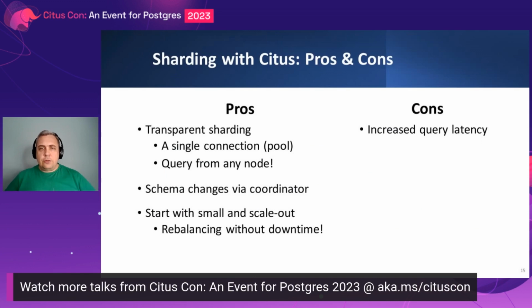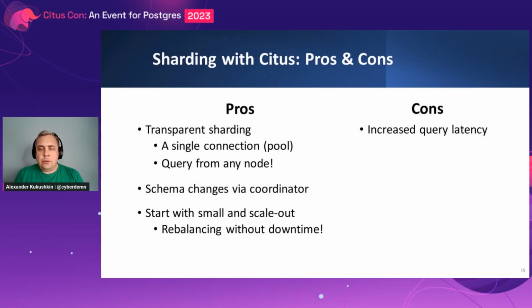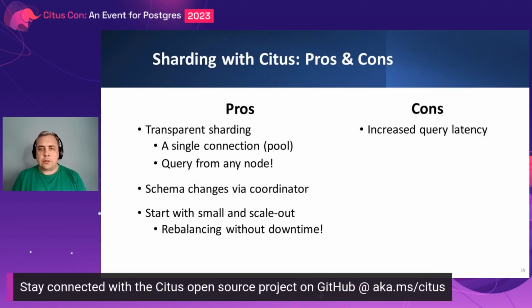With Citus, of course, there are plenty of advantages, but one disadvantage is that because we have to parse the query, we have to do additional catalog access, Postgres catalog access, we have to construct new queries and send them to worker nodes. At the end, we get some additional latency, which is a performance killer, as also Marco noticed. But I believe there are plenty of advantages from Citus.